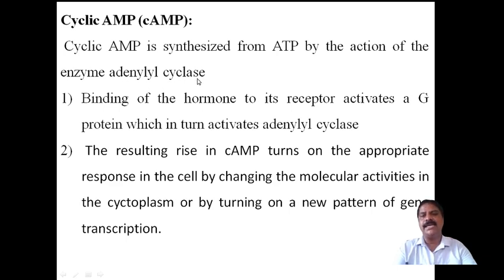Binding of the hormone to its receptor activates a G protein, which in turn activates adenylyl cyclase. The resulting rise in cAMP turns on the appropriate response in the cell by changing molecular activity in the cytoplasm or by turning on a new pattern of gene transcription.